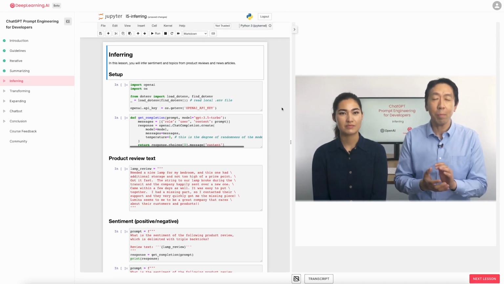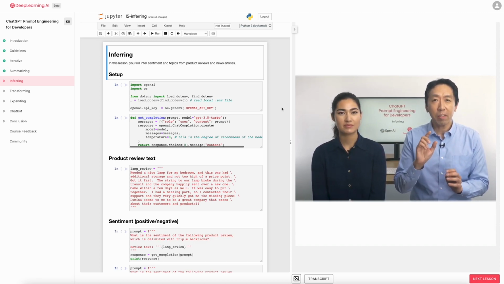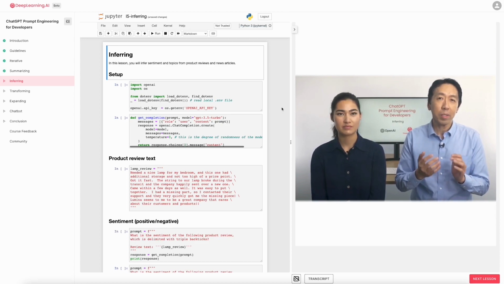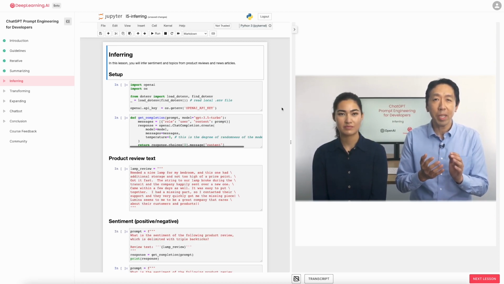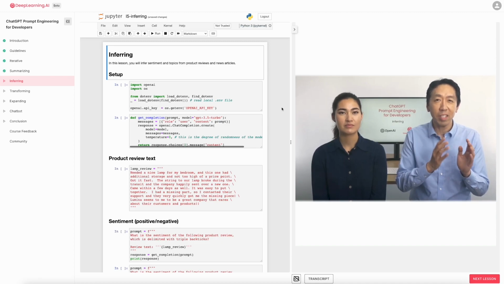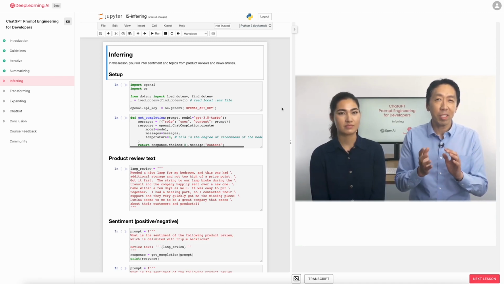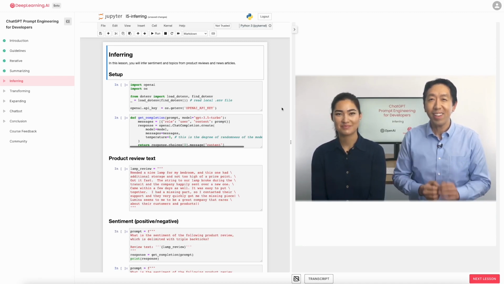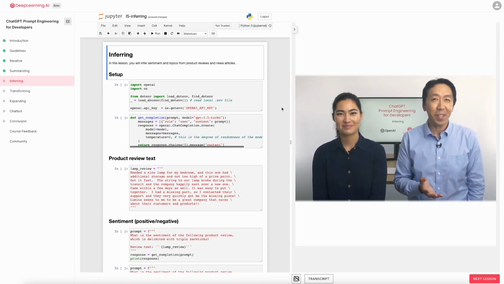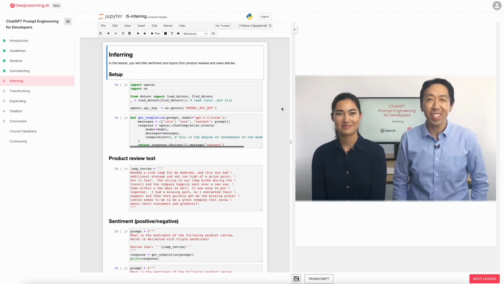a separate model. One of the really nice things about a large language model is that for many tasks like these, you can just write a prompt and have it start generating results pretty much right away. And that gives tremendous speed in terms of application development. And you can also just use one model, one API, to do many different tasks rather than needing to figure out how to train and deploy a lot of different models. And so with that, let's jump into the code to see how you can take advantage of this.